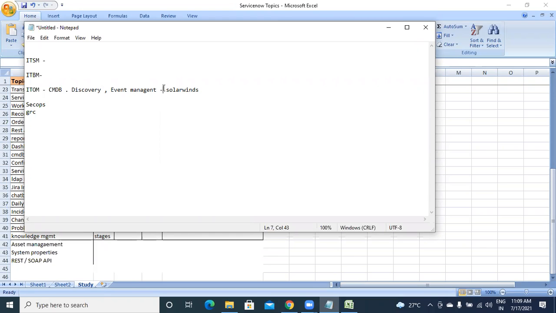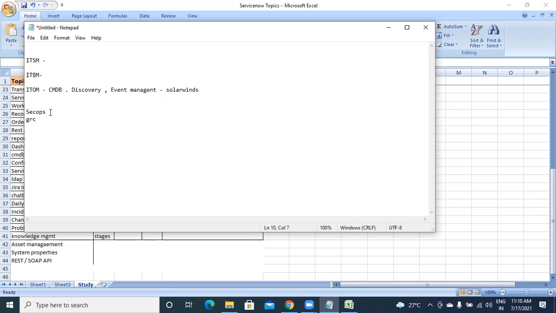This is an integration tool that will let you know when the system is down. Some companies use SolarWinds, and there are almost 30 to 40 such tools. That depends on your company. Okay, so that is about ITOM.